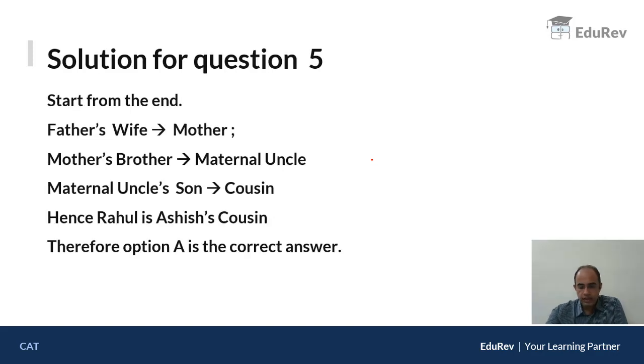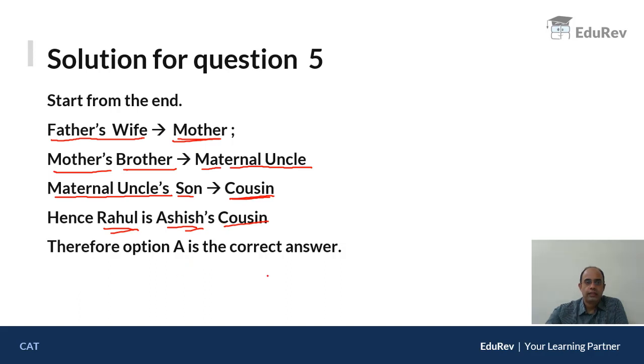At the last, it is given father's wife. Now, who is father's wife? Mother. Now, mother's brother. Who is mother's brother? Mamaji, or in English, maternal uncle. Now, maternal uncle's son. Who is maternal uncle's son? Cousin. Because he's not my sibling, so he's my cousin. Hence, I can say Rahul is Ashish's cousin, which is option A. Therefore, option A is the correct answer.